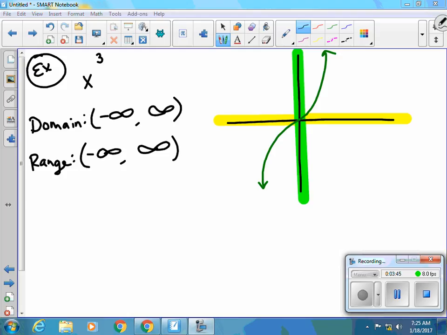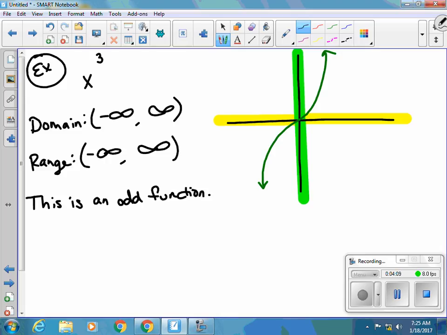Well, there are cases where you don't actually need to graph it in order to determine this. And I say that because we're raising it to the power of 3. 3 is considered odd. So this is an odd function. So what does that mean? That means that our range has to be from negative infinity to positive infinity. The domain, regardless of whether it's even or odd, is going to be the same, but the range is from negative infinity to positive infinity.